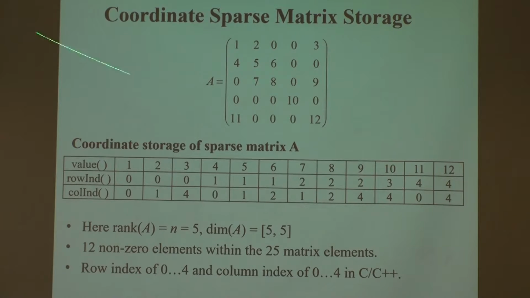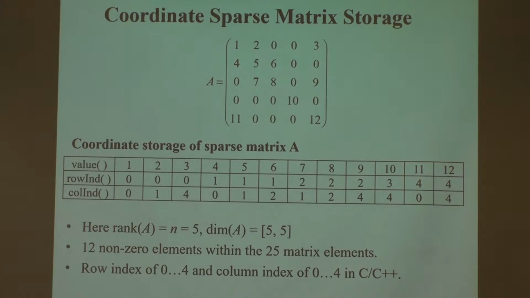In order to show you the sparse storage, this is what's called the coordinate storage of a sparse matrix A. Each value has a row and column index. This is C, so it's zero-indexed: 0, 1, 2, 3, 4, 0, 1, 2, 3, 4. These are just the row and column indices of what I store. So this is good: it's 12 non-zeros within 25.